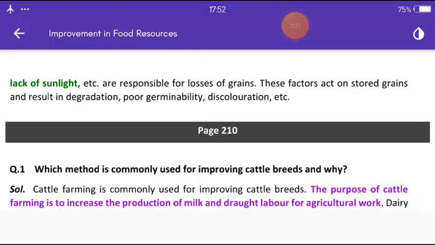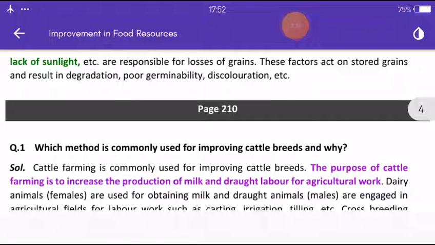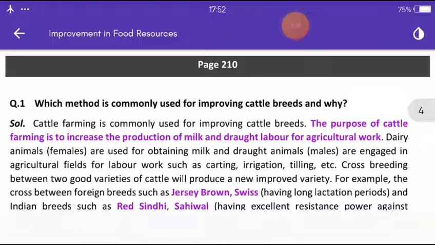These factors act on stored grains and result in degradation, poor germinability, and discoloration, etc.